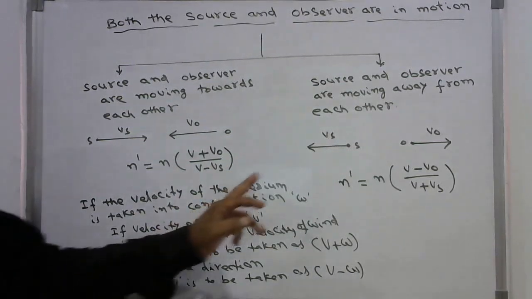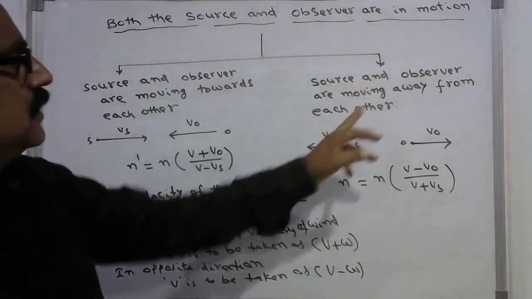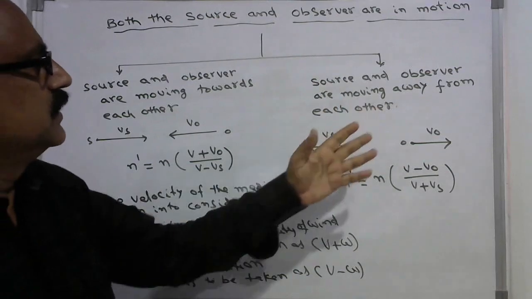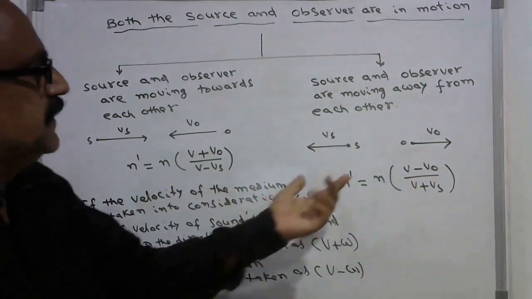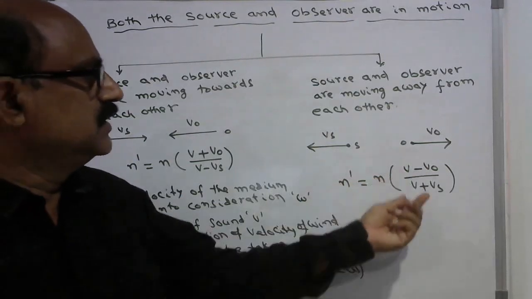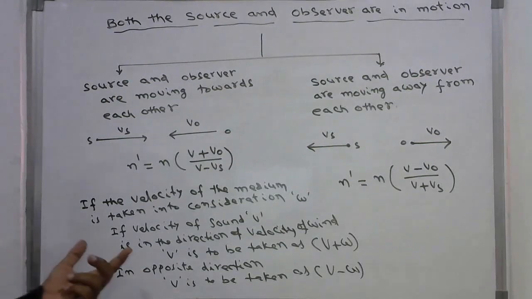And if the observer and the source are moving away from each other, n dash equals n into (V minus V naught) by (V plus Vs).